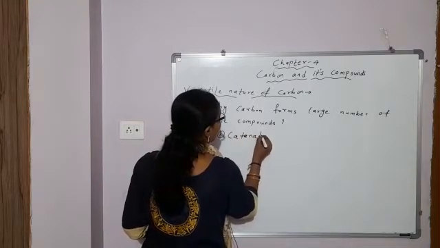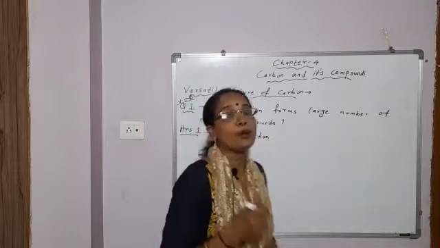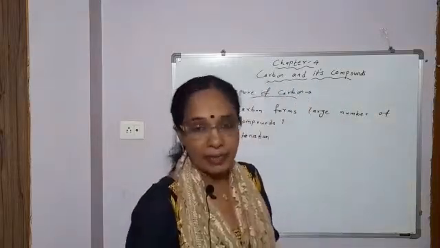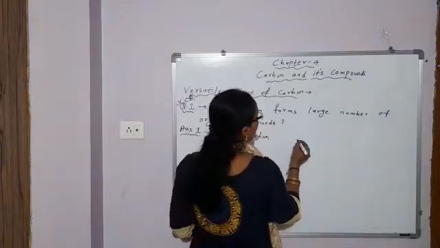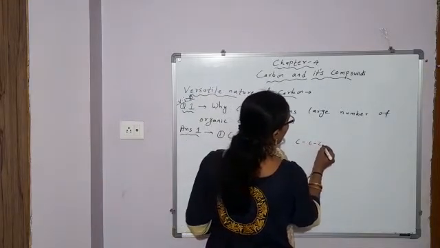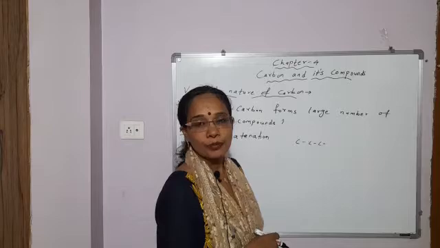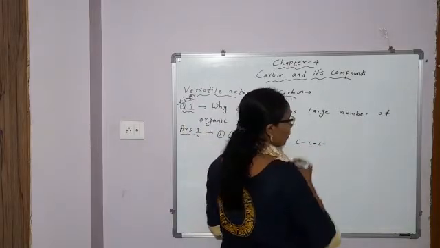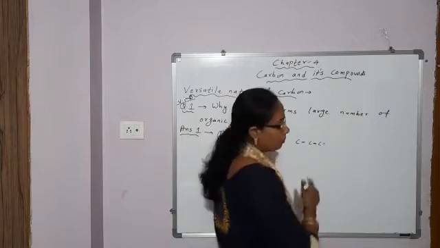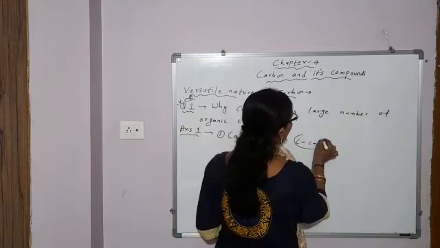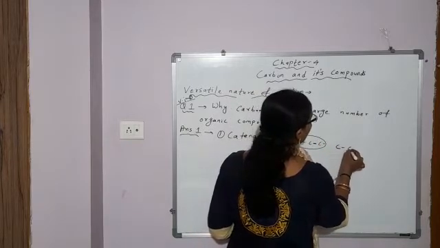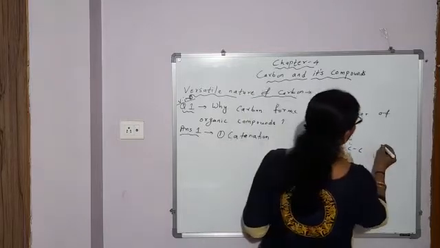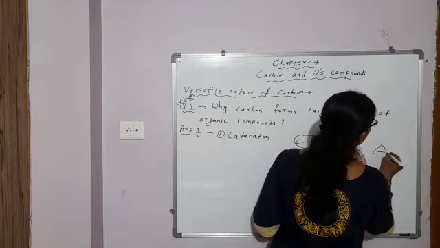So what is catenation? Self-linking property, the unique property of self-linking of carbon atoms to form, through covalent bonds, long straight chain compounds or branched chain compounds or rings of different size.